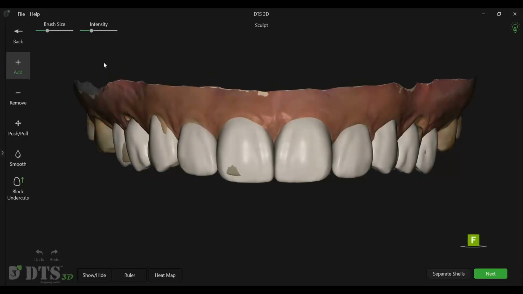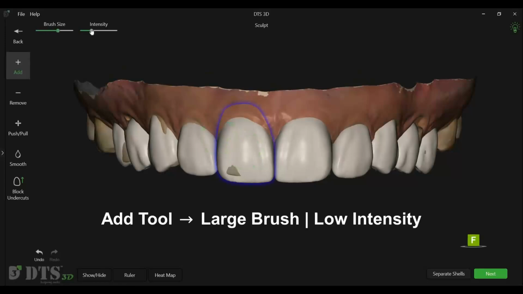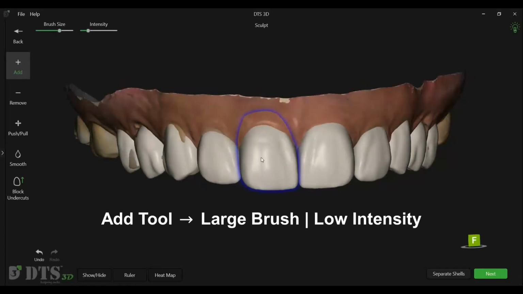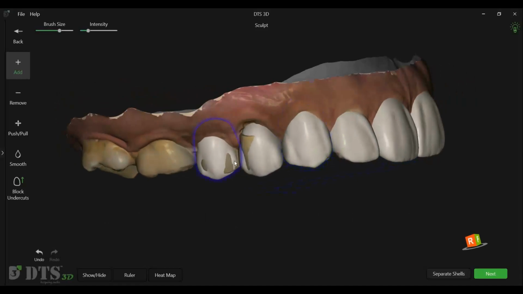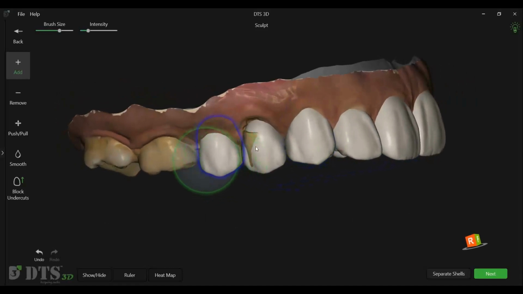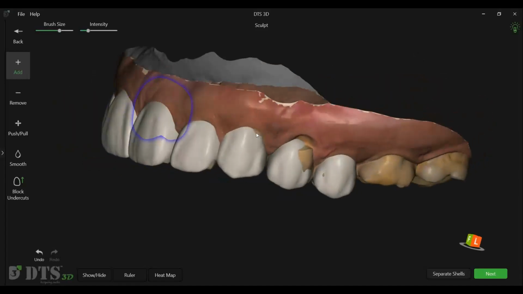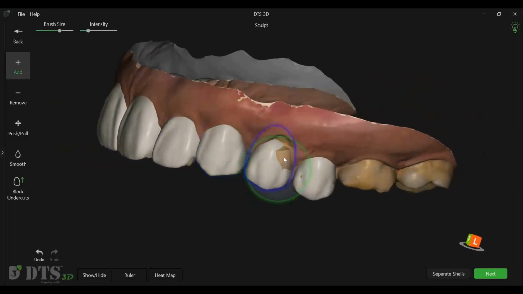The sculpting screen provides add, remove, push, and smooth tools for refining and customizing the final design. When using the Add tool, try to use a slightly larger brush size and a lower intensity setting. This helps distribute the changes over a larger surface area and prevents localized distortions of the tooth anatomy. To add material, simply left-click and hold, then move the mouse over the desired area.